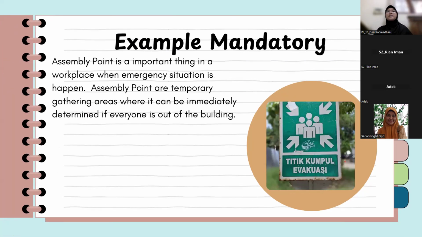The second example of mandatory is the assembly point. An assembly point is an important thing in a workplace when an emergency situation happens. Assembly points are temporary gathering areas where it can be immediately determined if everyone is out of the building.